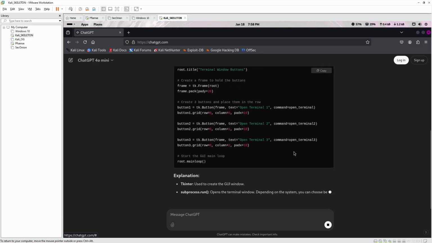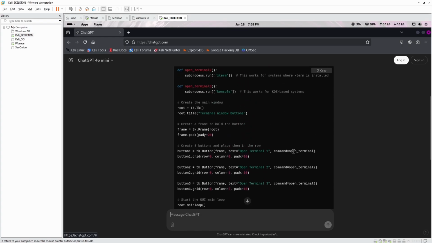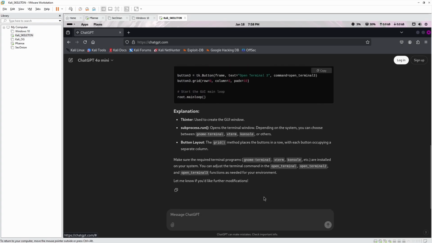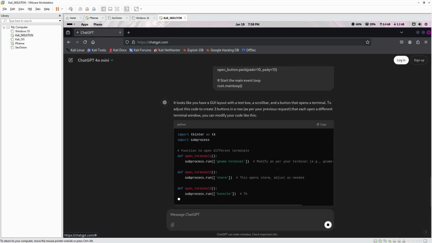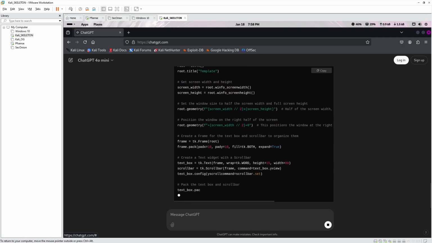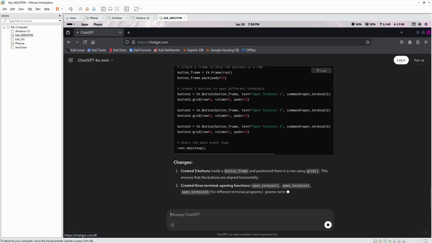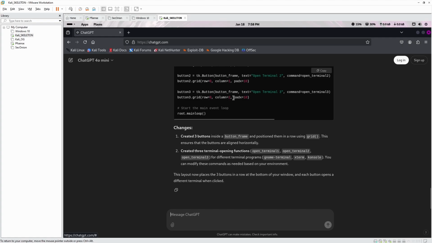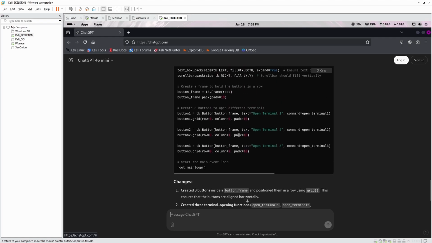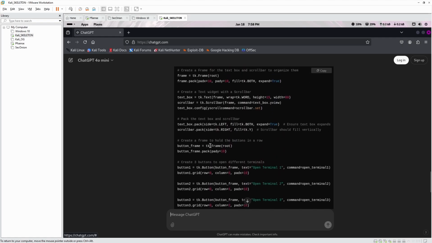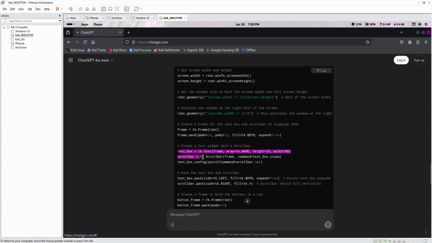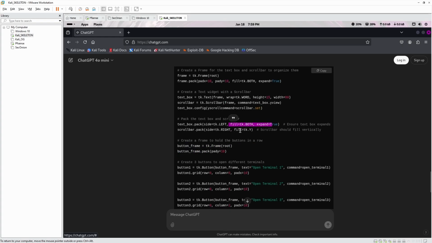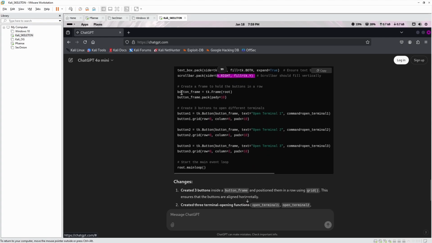Alright, how does it... Okay, so here. It's already written some stuff in, but that's the code. So this is where we wanted to see. We've got rows and columns. It's using the grid system and it's using the buttons for the grid, but the text should stay the same. So here's a text box which goes into the frame, text box expand, scroll bar, okay, perfect. And then it creates the button frame.